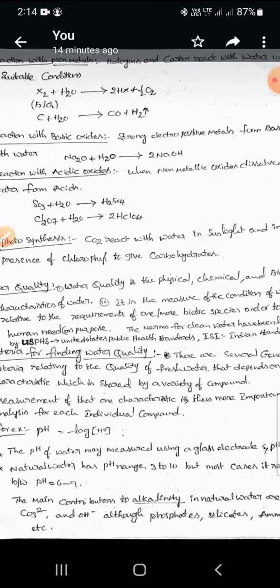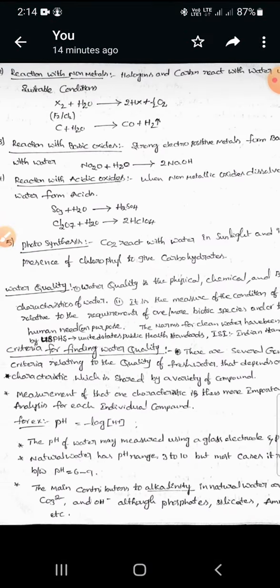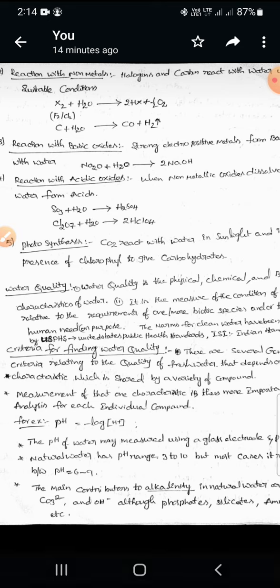The second one: reaction with non-metals. Non-metals, for example halogens and carbon. Halogens are 7th group elements, pure non-metals, and carbon is also a pure non-metal.